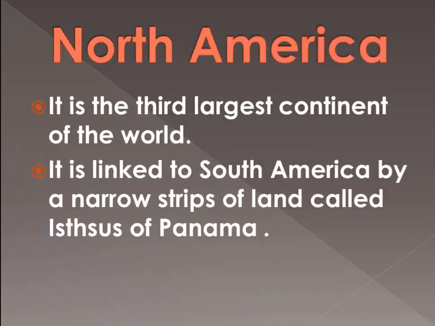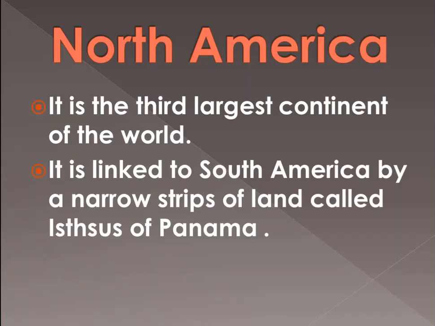The third according to area is North America. It is the third largest continent of the world, and it is linked with South America by a very narrow strip of land called the Isthmus of Panama. If we see the map, we can see just a narrow strip that joins North America to South America. So that is the Isthmus of Panama.